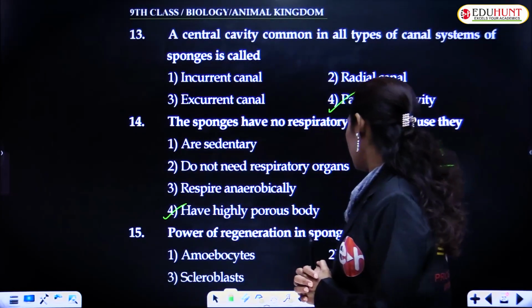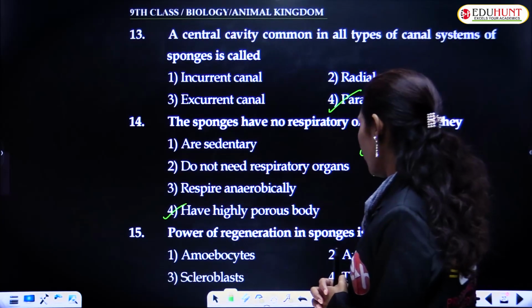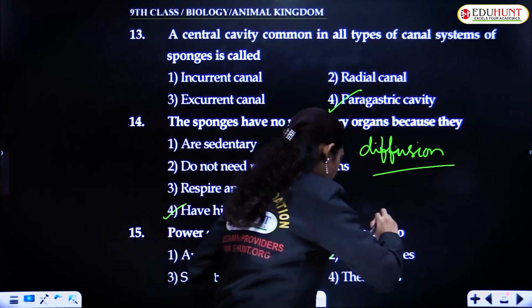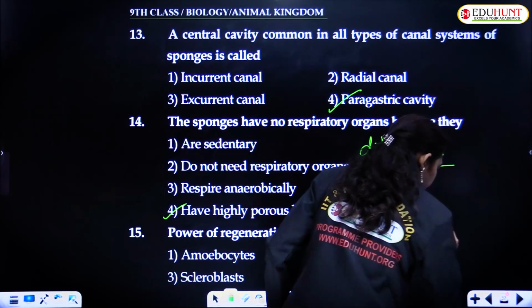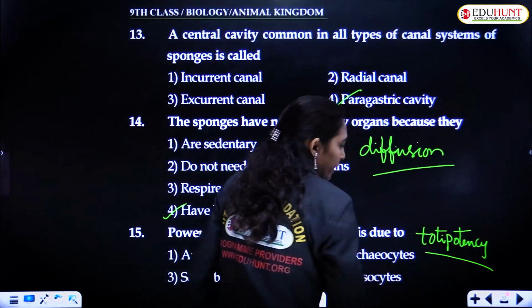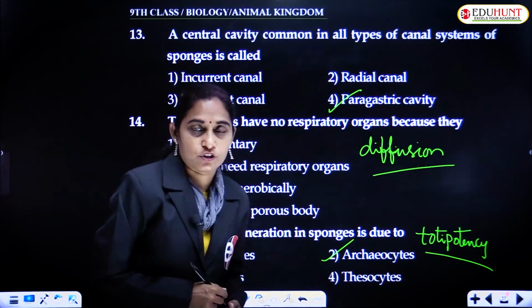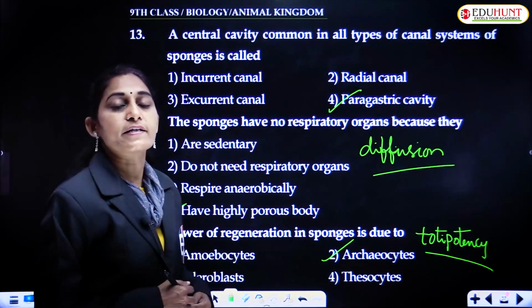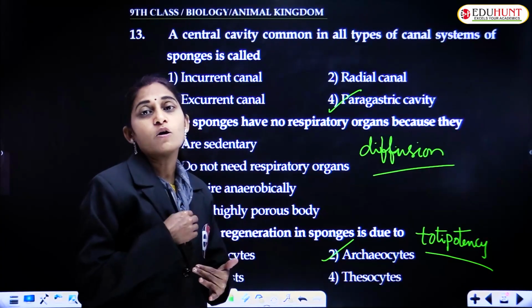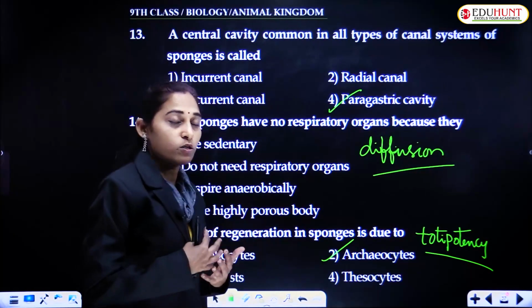Power of regeneration in sponges is due to archaeocytes, which are totipotent in nature. Totipotency means the ability of a cell to develop into a whole sponge.